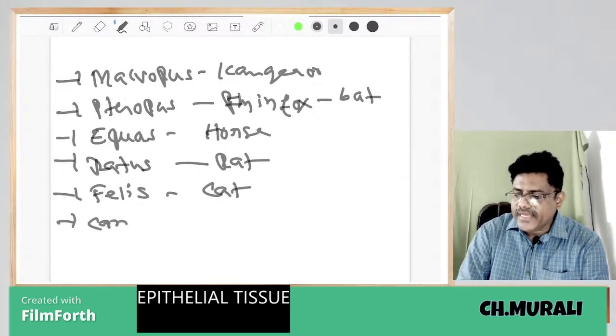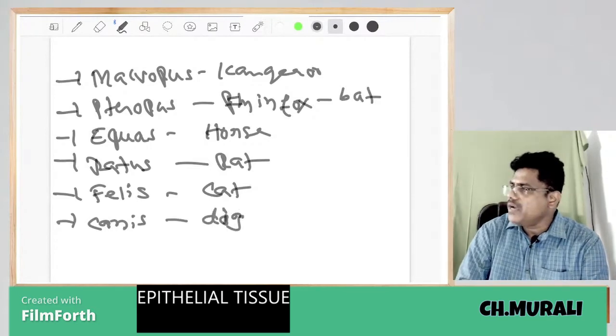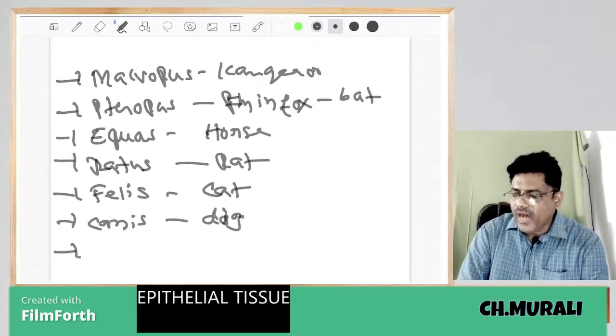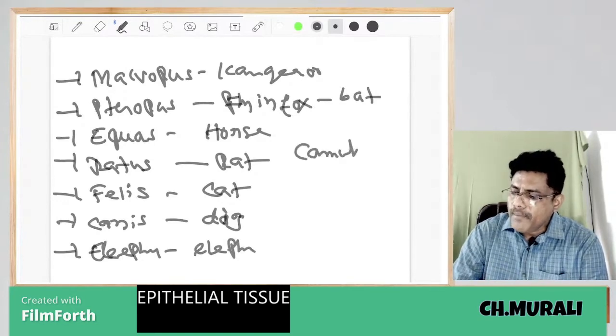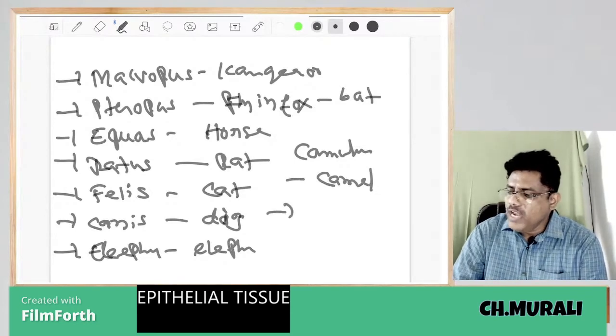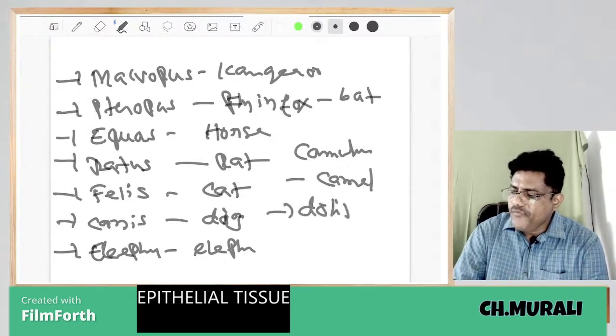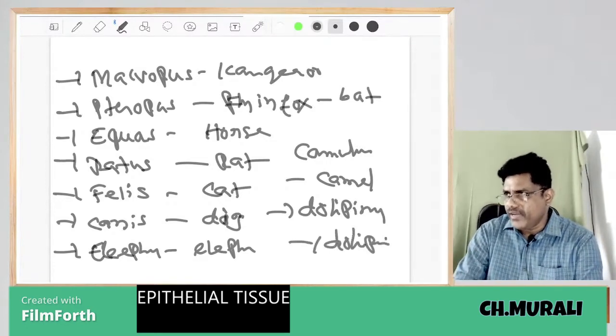Canis is called dog. Elephas is elephant. Camelus is camel. Delphinus is called dolphin.